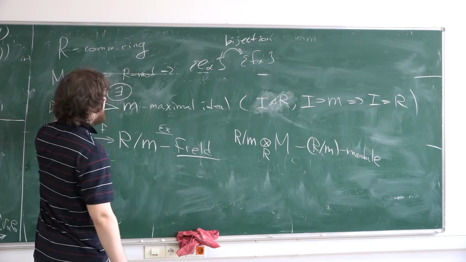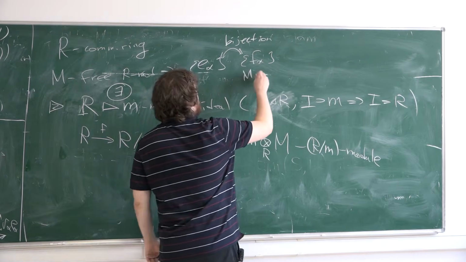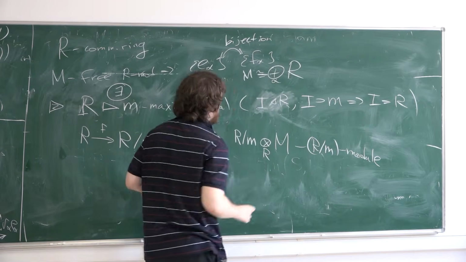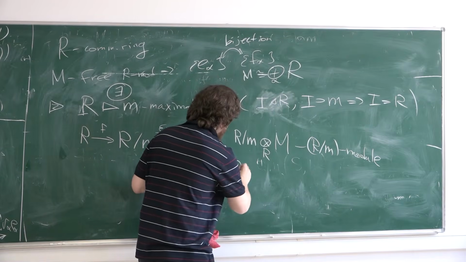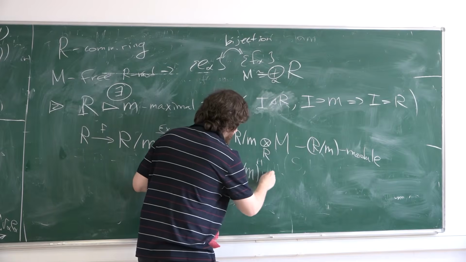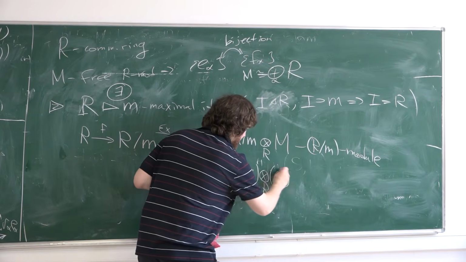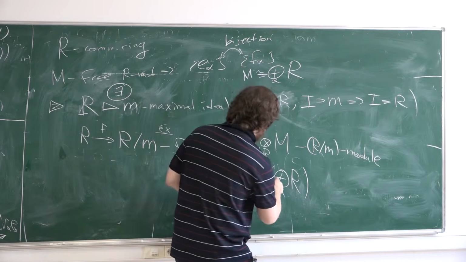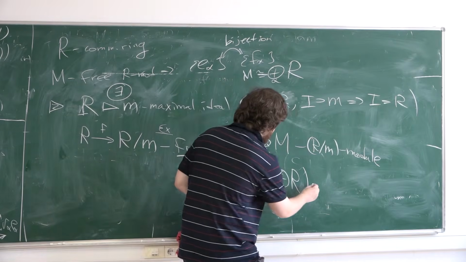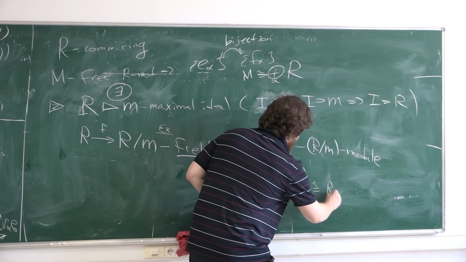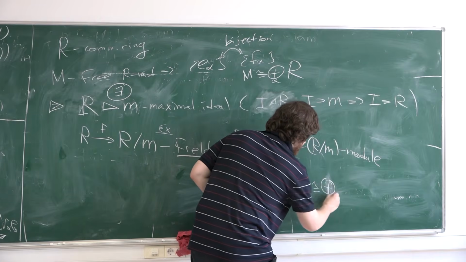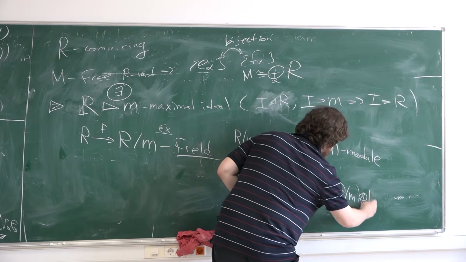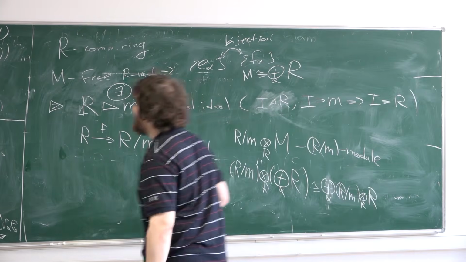If M is free, then M is isomorphic to a direct sum of copies of R. So here I have the tensor product over R of this thing with a direct sum. As I said before, direct sum and tensor product commute, so it's isomorphic to a direct sum of these tensor products.